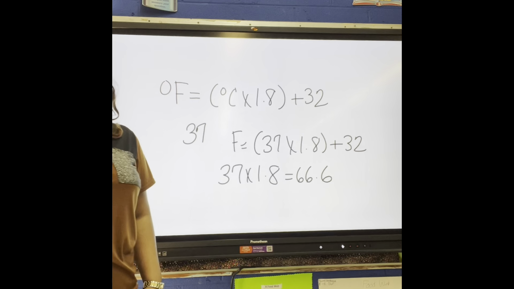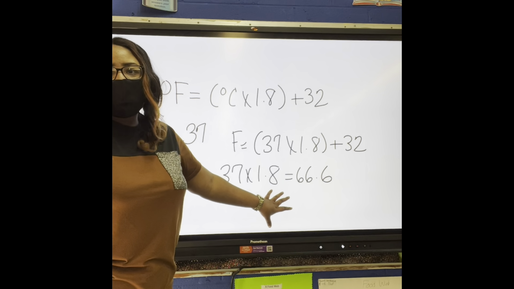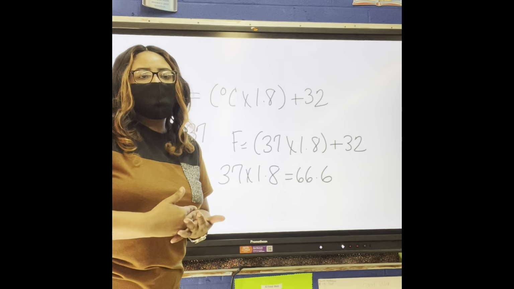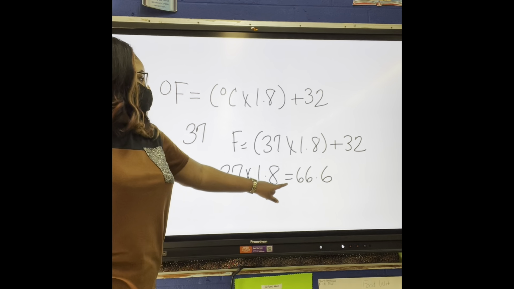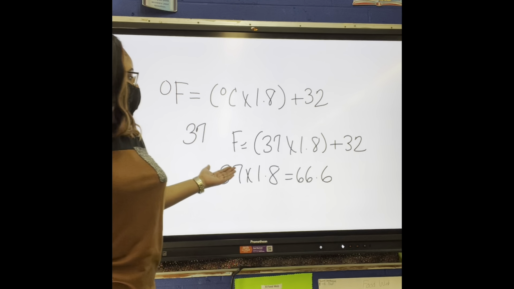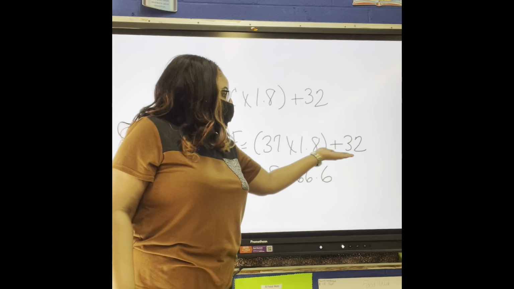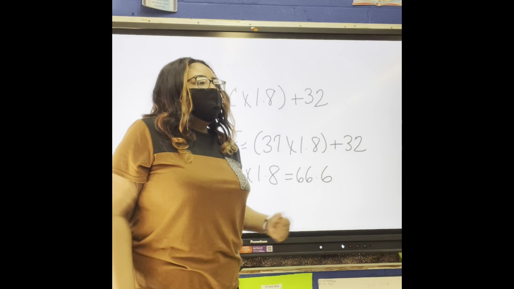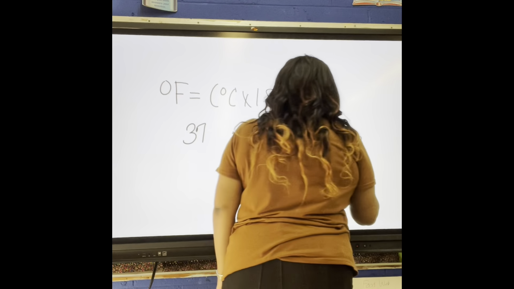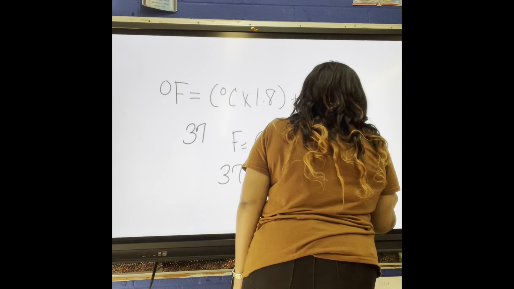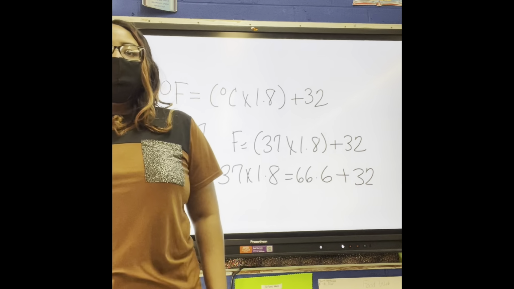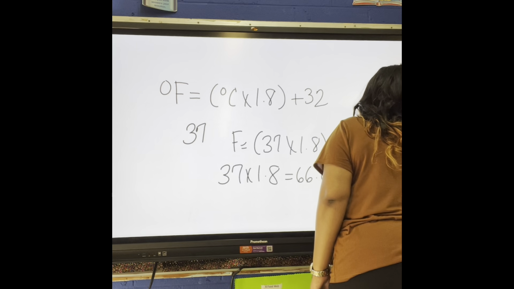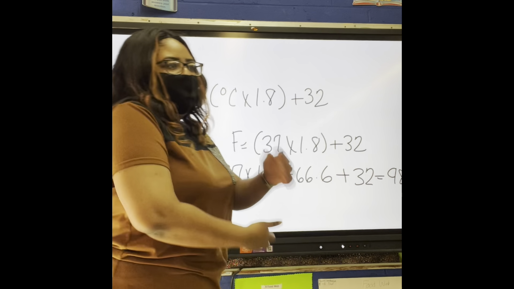All right, 66.6. When we're doing these conversions, keep the decimal until the final step. When we get to the final step, that is when we will round it. So we worked our parentheses. What do we have left? 32. What are we going to do with it? We have addition. So we need to add 66.6 plus 32. Quickly calculate it. 98.6.